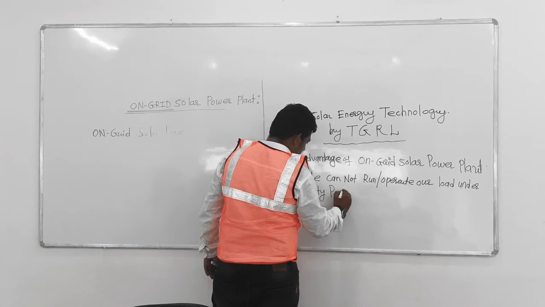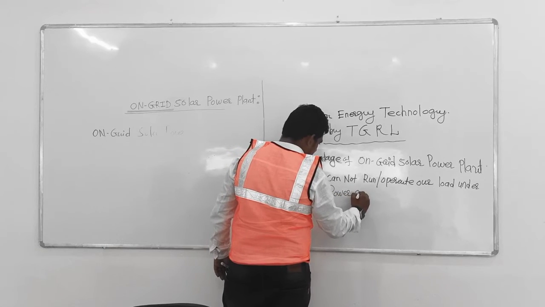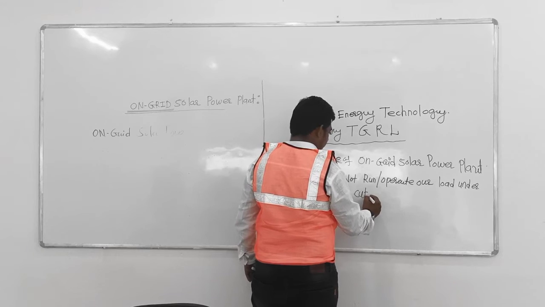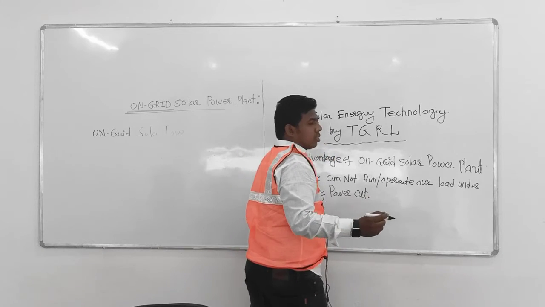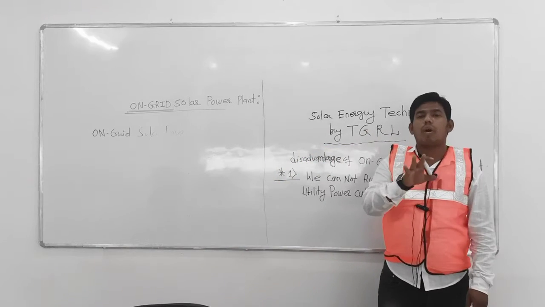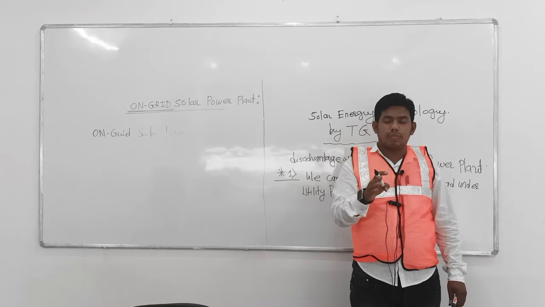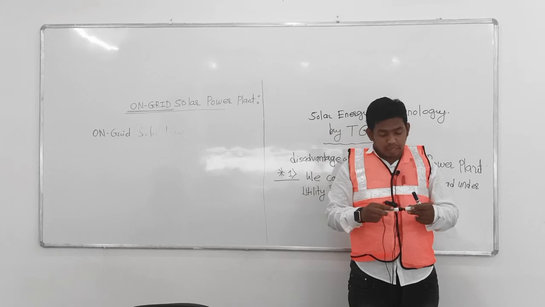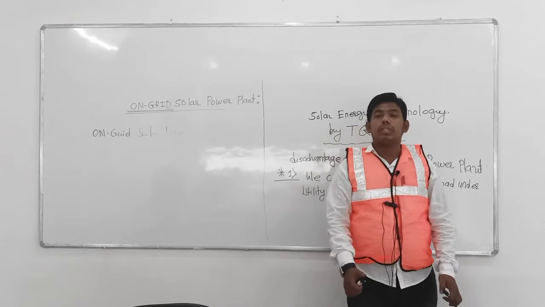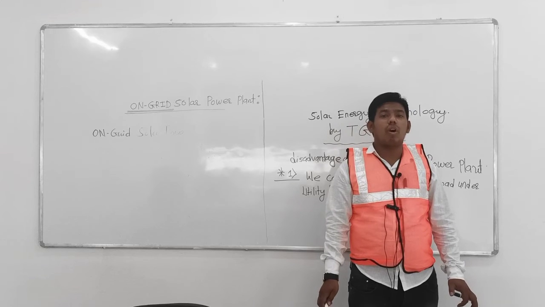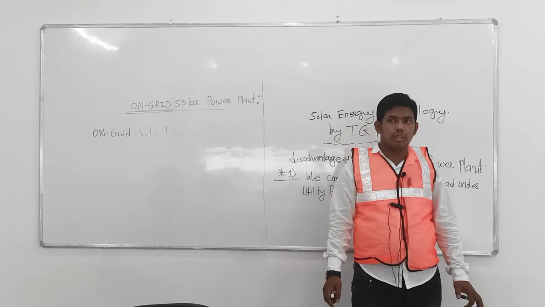Utility power cut means, for our solar operation we need utility power supply. Without utility power supply we cannot operate or run our load.